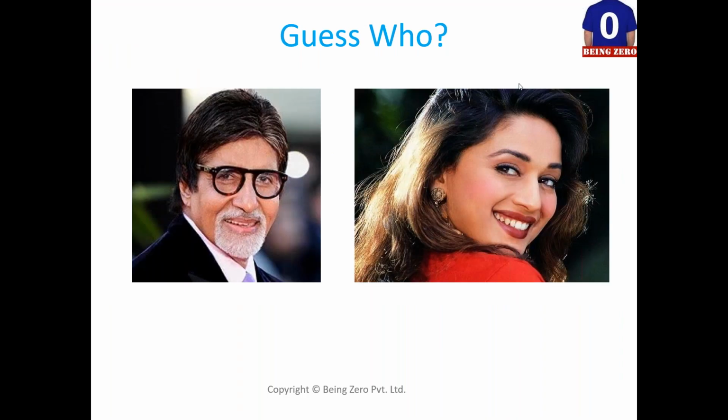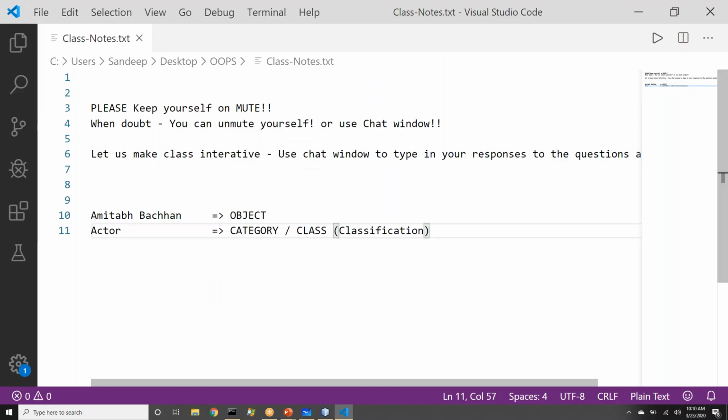If I show you another picture, who is she? She's Madhuri Dixit. Who is Madhuri Dixit? She is also an actor. So ideally we are seeing two objects in front of us, and both of them belong to the same class, the same category, the same classification. That is what we know about them. Can I say they also belong to one more class? Right now we have done one category of classification for them.